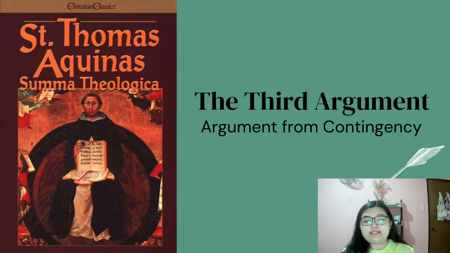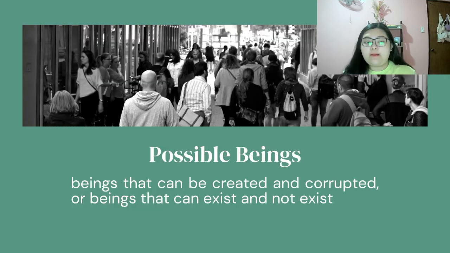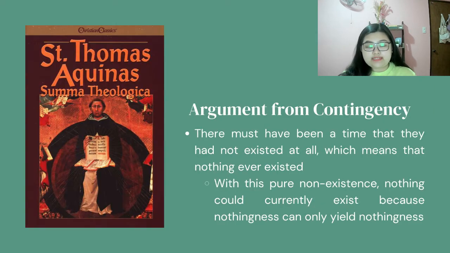The third argument is the argument from contingency. This argument necessitates the distinction between necessary and possible beings. Possible beings are beings that can be created and corrupted, or are beings that can exist and not exist. For example, a man is a possible being because we have the potential to exist through birth and the potential to not exist through death. With this, it is reasonable to think that since most beings in the world are possible beings, there must have been a time that they had not existed at all, which means that nothing ever existed.